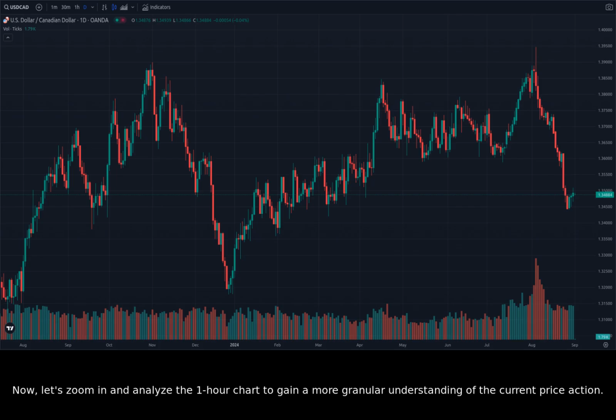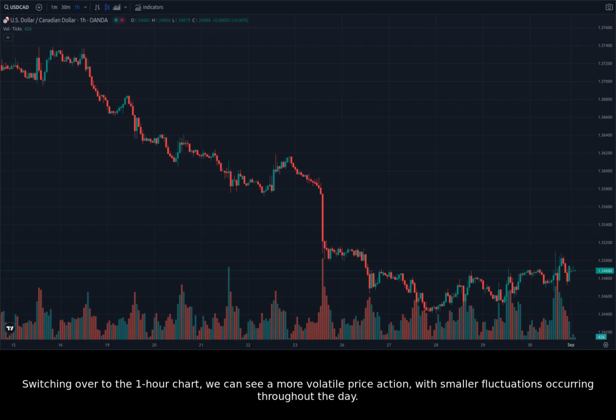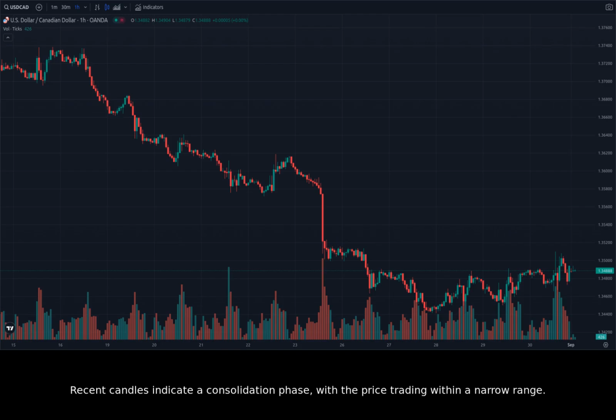Now, let's zoom in and analyze the 1-hour chart to gain a more granular understanding of the current price action. Switching over to the 1-hour chart, we can see a more volatile price action, with smaller fluctuations occurring throughout the day. Recent candles indicate a consolidation phase, with the price trading within a narrow range. This consolidation suggests indecision in the market, with neither bulls nor bears having a clear advantage. This indecision could be influenced by the recent news regarding economic divergence and oil price volatility.